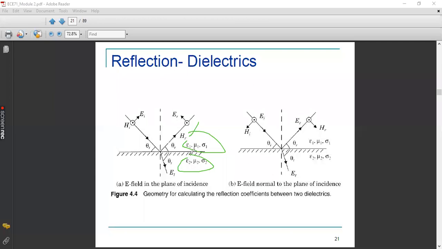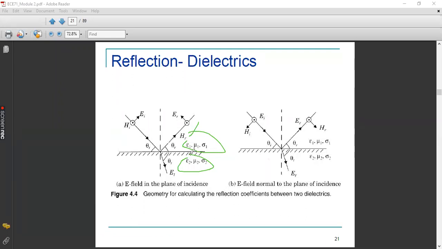So epsilon 1 is known as electrical permittivity. Mu 1 is known as permeability, that corresponds to the magnetic field. Permittivity corresponds to the electric field. Okay, sigma is the conductivity.